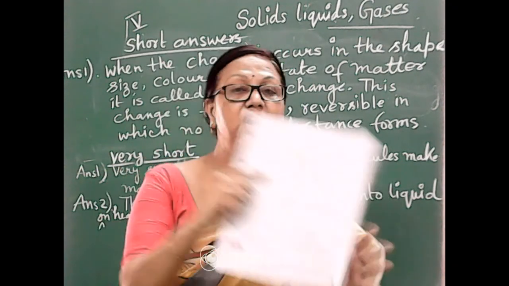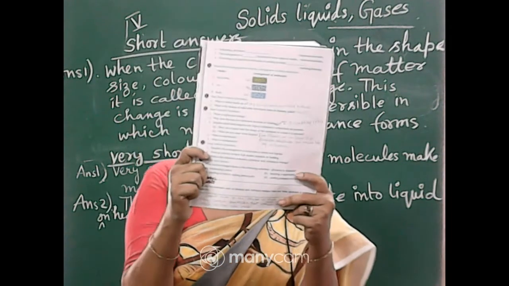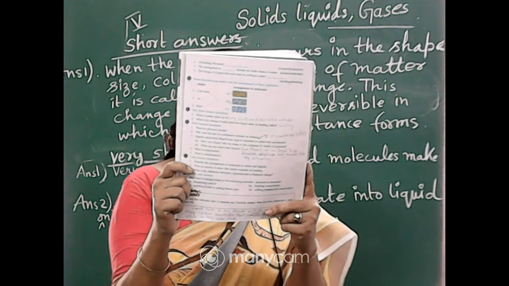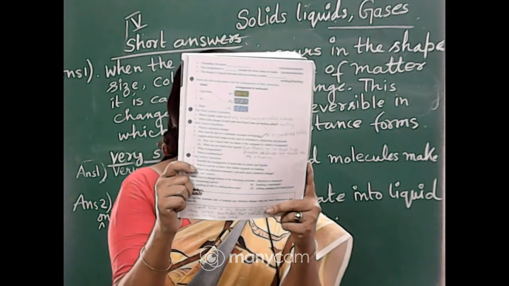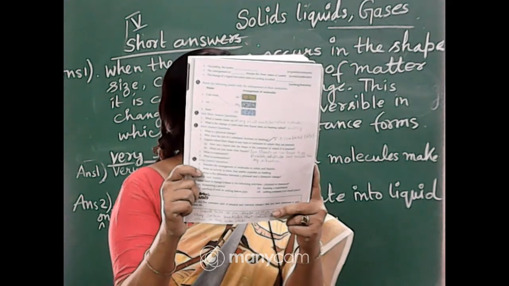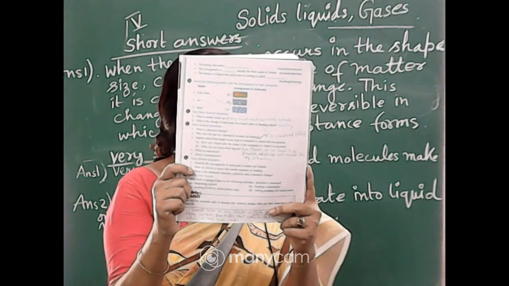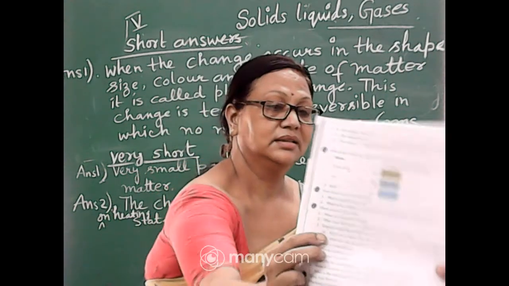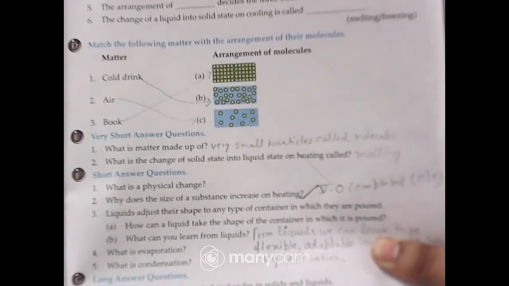Okay, see the book. In my book, the question is given like this. Can you show me the book a little? Second question, show a little, second.